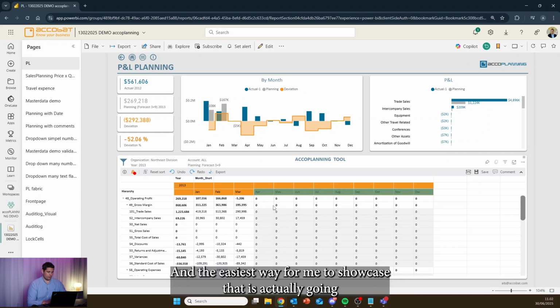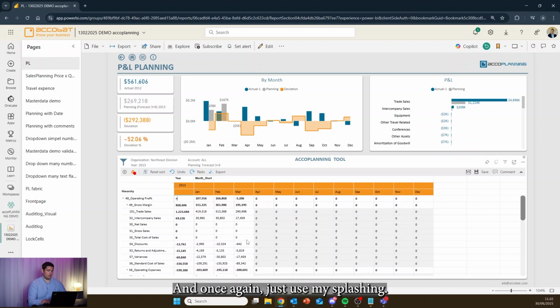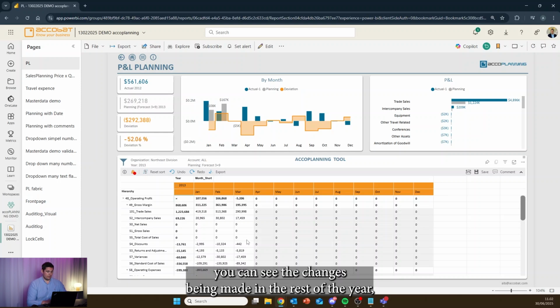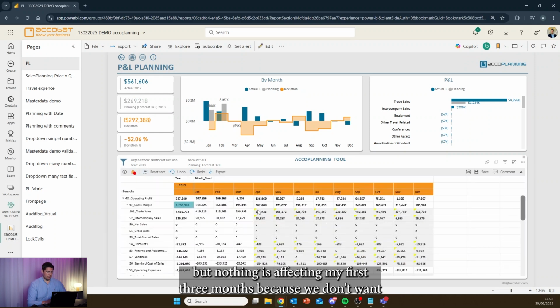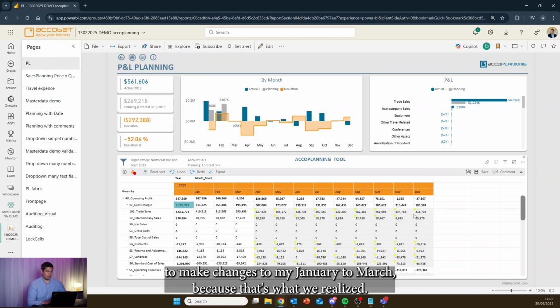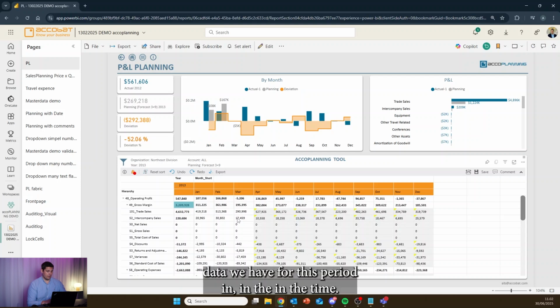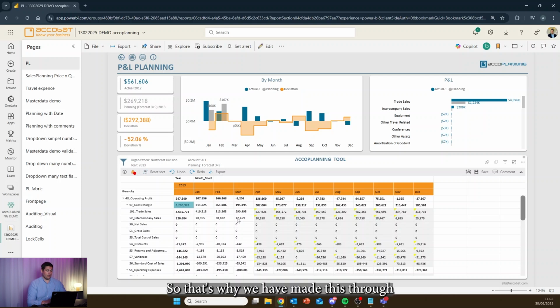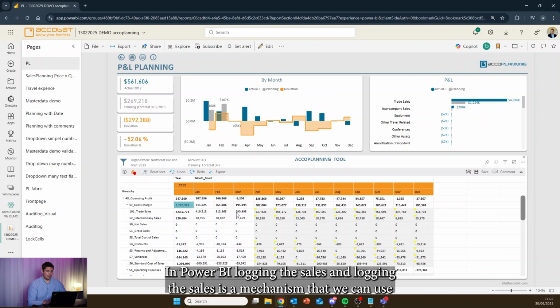And the easiest way for me to showcase that is going to my operating profit, the highest level in the hierarchy, and once again, just use my splashing. So using my splashing here, you can see the changes being made in the rest of the year, but nothing is affecting my first 3 months, because we don't want to make changes to January to March, because that's what we realized. That's the current most relevant data we have for this period in time. So that's why we have made this in a very smart way and a very simple way in Power BI, locking the cells.